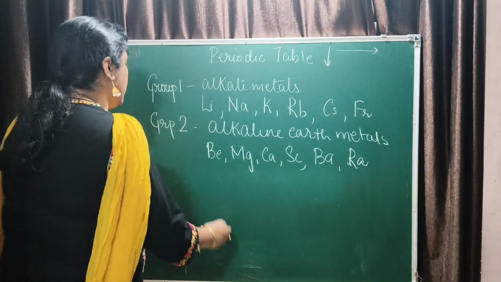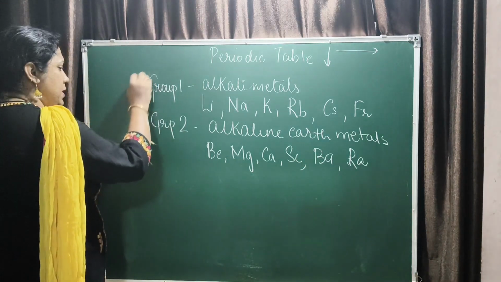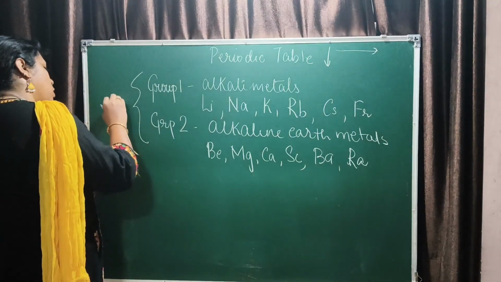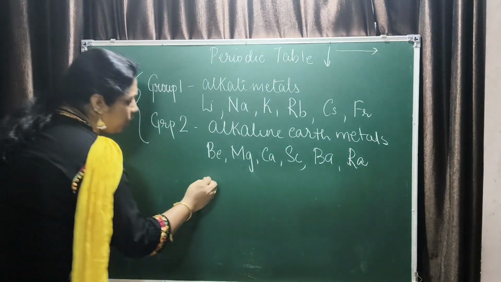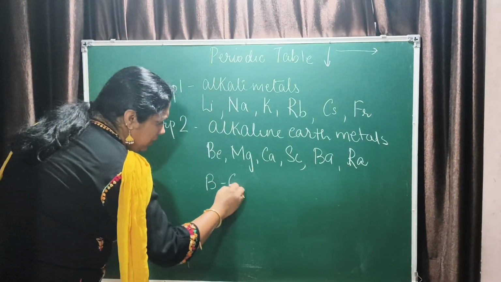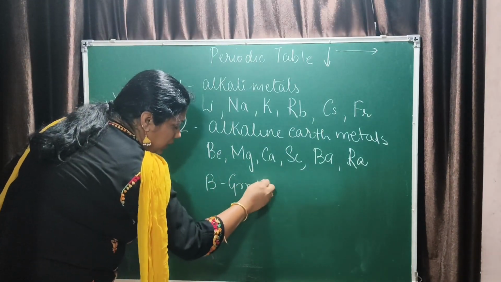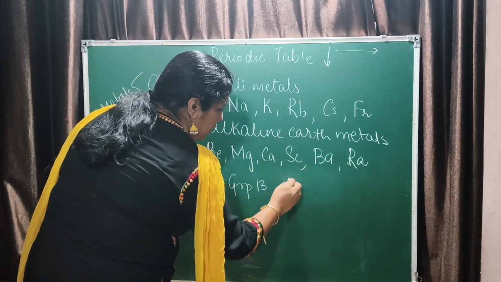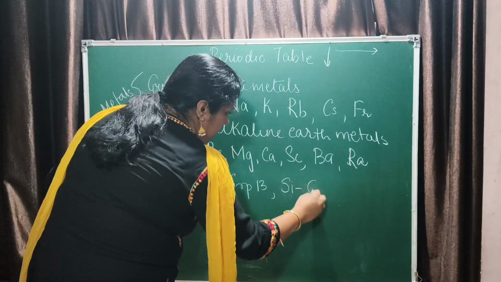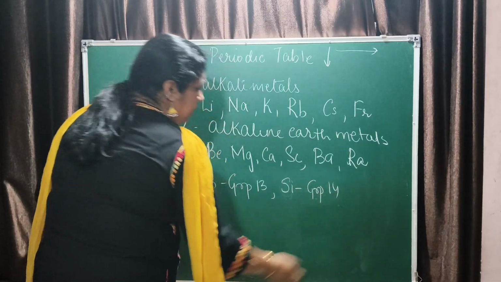These are the metals. Group 13 also has some metals. Then you have boron in group 13, and silicon in group 14. These are metalloids.